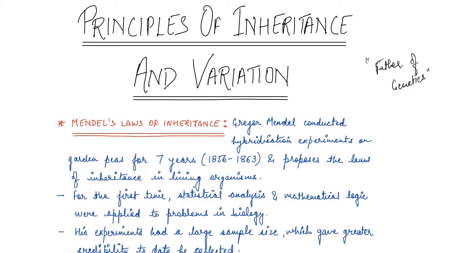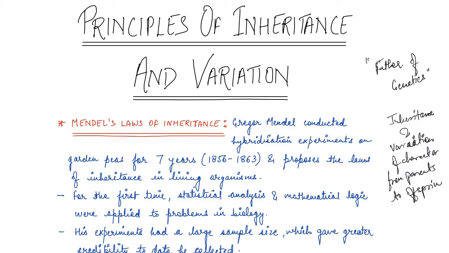So basically there is a branch of biology which is known as genetics, and it deals with inheritance as well as variation of characters from parents to offspring. So basically, we know that no two individuals are alike, right?